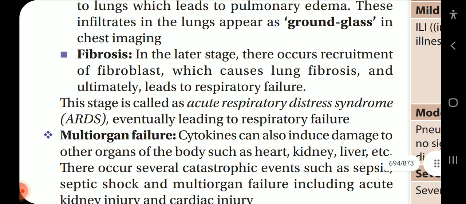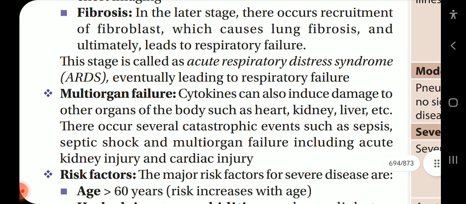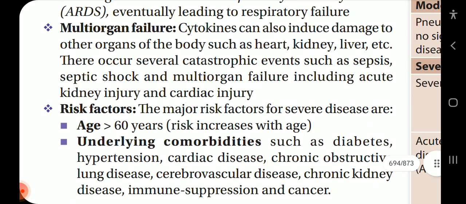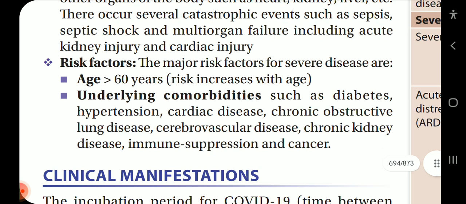Fibrosis: in the later stage, there occurs recruitment of the fibroblast, which causes lung fibrosis and ultimately leads to respiratory failure. The stage is called acute respiratory distress syndrome (ARDS), eventually leading to respiratory failure. Multi-organ failure: cytokines can also induce damage to other organs of the body such as heart, kidney, liver, etc. There occur several catastrophic events such as sepsis, septic shock, and multi-organ failure, including acute kidney injury and cardiac injury.